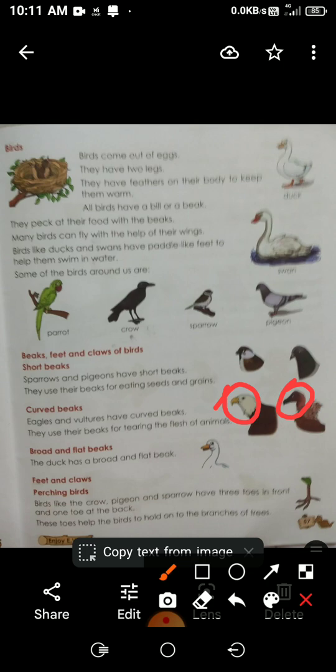Broad and flat beaks. The duck has a broad and flat beak. Which animal has a broad and flat beak? Duck. Next, feet and claws.